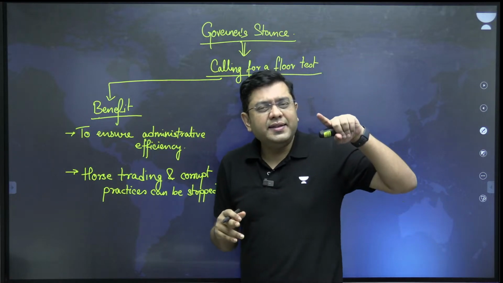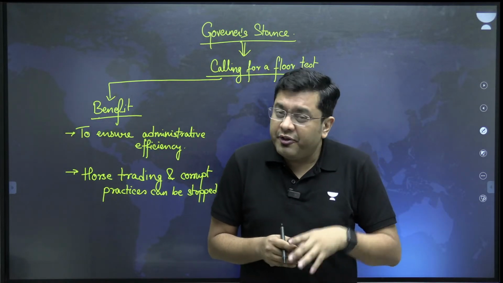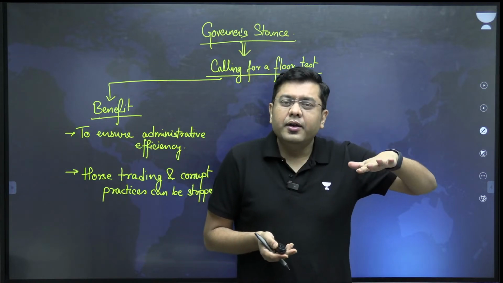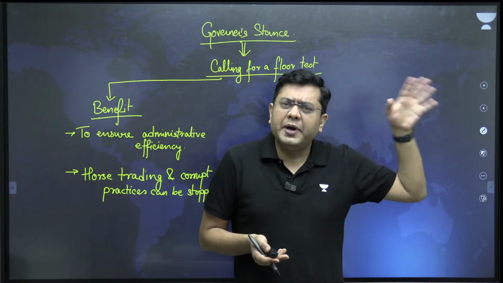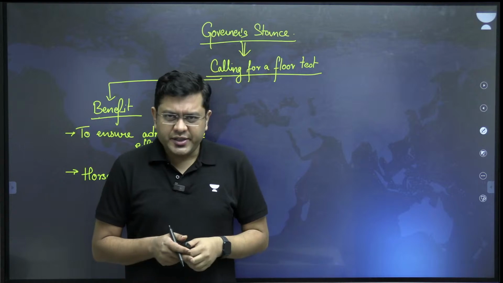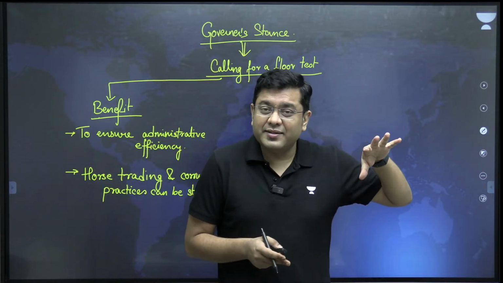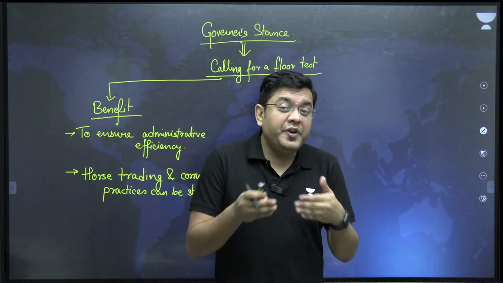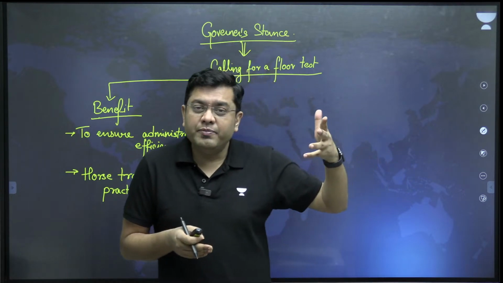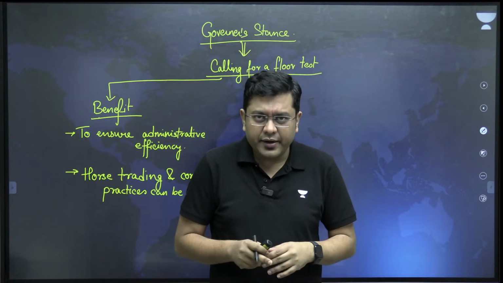But simultaneously, there is an argument which can be built up against this also. If, let's suppose, any individual legislator, for example, in any particular state, consider the state of Jharkhand. Why have I considered the state of Jharkhand? Because Jharkhand also, given the number of seats that it has, around 81, also faces this conundrum that one MLA has resigned, so now the government is at risk. So this happens with the smaller legislatures across the country.